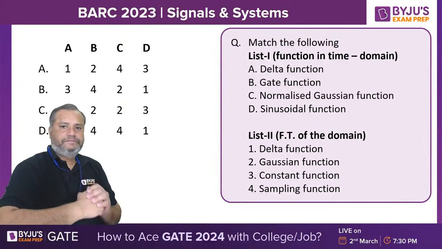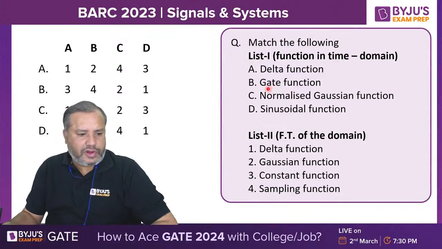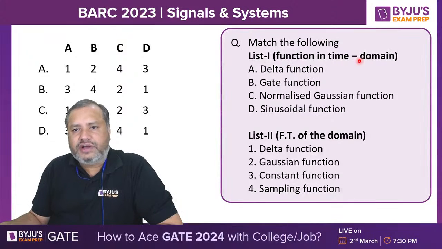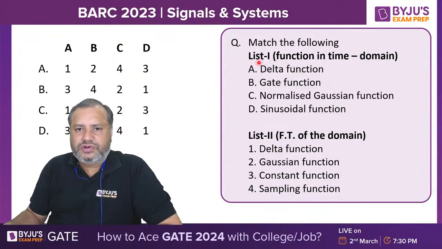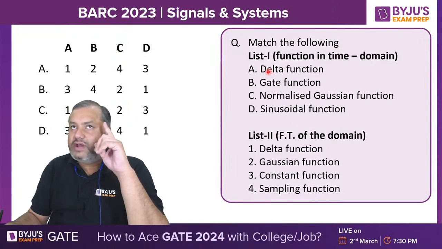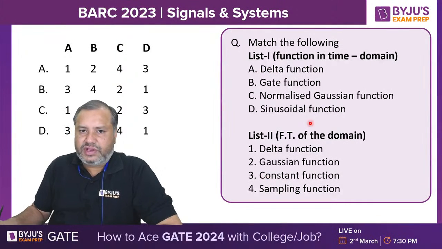Go through this. For delta, match the following. List 1 is the function in time domain and list 2 is the Fourier transform. The Fourier transform of delta t is 1, and 1 is nothing but a constant. So A is mapped with 3.